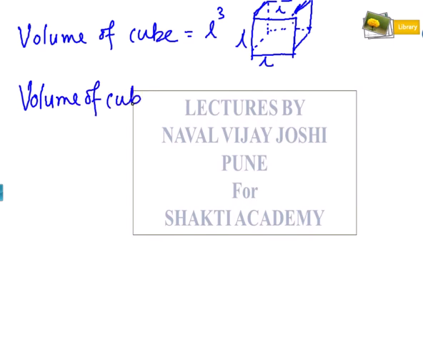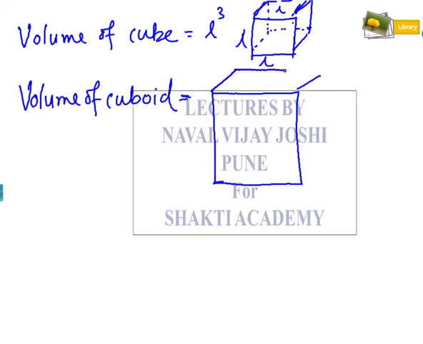Volume of cuboid. So cuboid is, just as I have shown you the cuboid, which might have different lengths for the length, breadth and height. So this is a cuboid I am drawing. So I can say that this is H, L and B. So the volume of cuboid is equal to L into B into H.